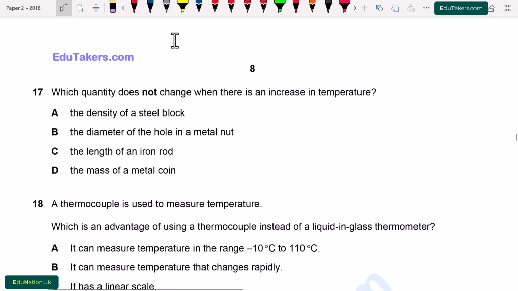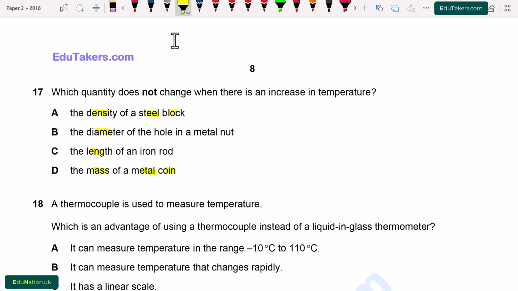Question number 17. Which quantity does not change when there is an increase in temperature? A, the density of the steel block. B, the diameter of the hole in a metal nut. C, the length of an iron rod. D, the mass of the metal coin.